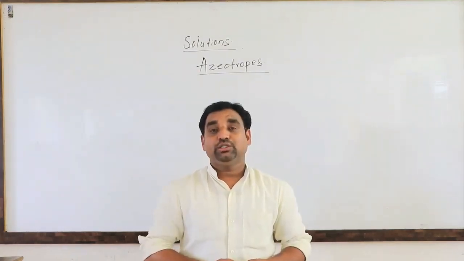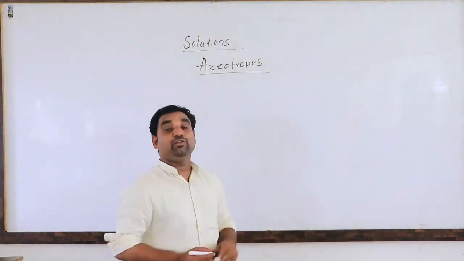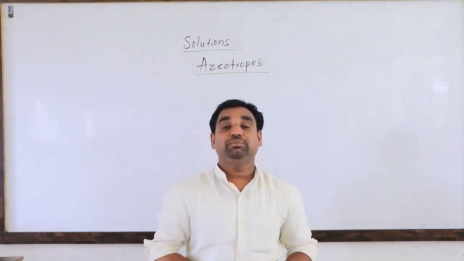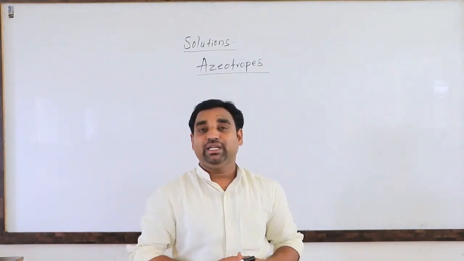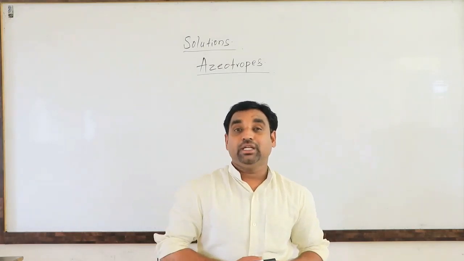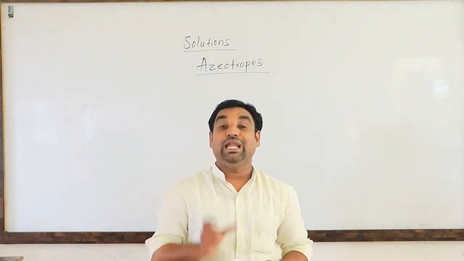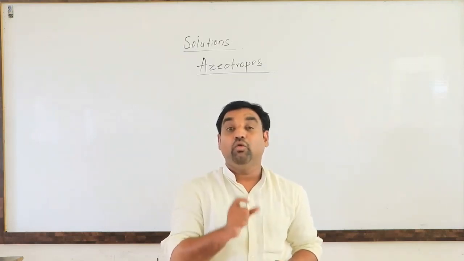In today's class, we will discuss azeotropes. So what is the meaning of an azeotropic mixture? It means a binary solution. A binary solution is a solution containing two components, that is a liquid having the same composition in the liquid phase and also in the vapor phase.